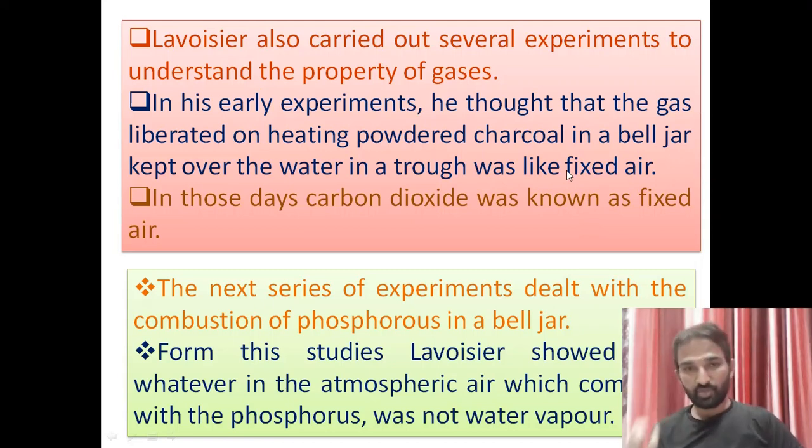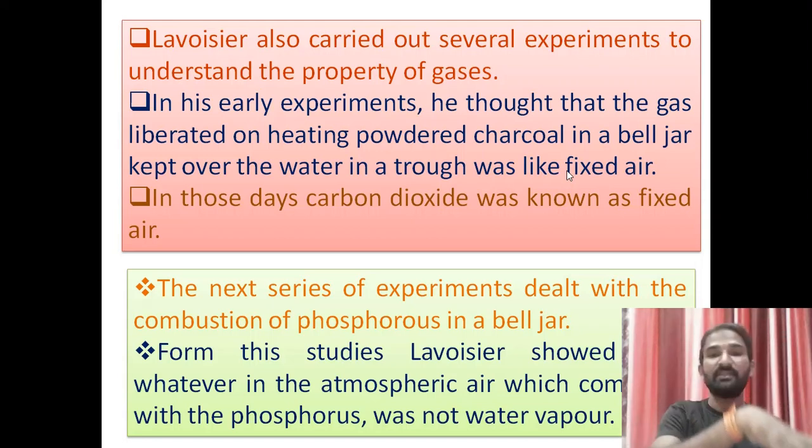So we take charcoal, place it in a bowl, and burn it, covered with a bell jar, with the total setup kept in water. When the charcoal is burning, it produces an air or gas. That air or gas is known as fixed air. In those days, carbon dioxide was known as fixed air. At the time, Lavoisier did not know that it was carbon dioxide. Later, fixed air was named carbon dioxide.